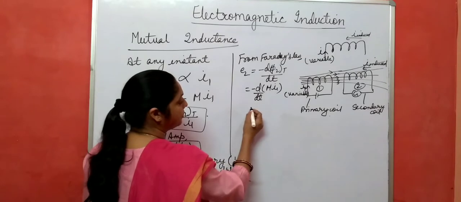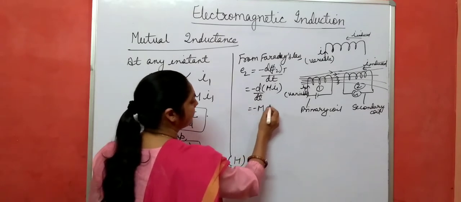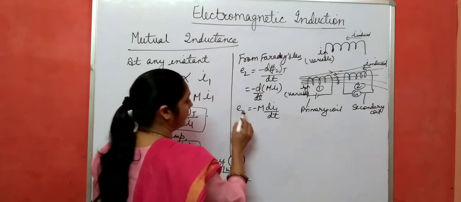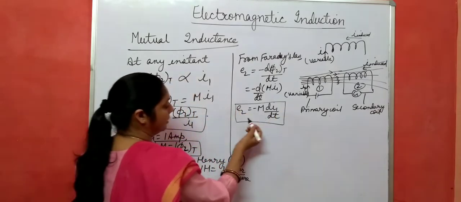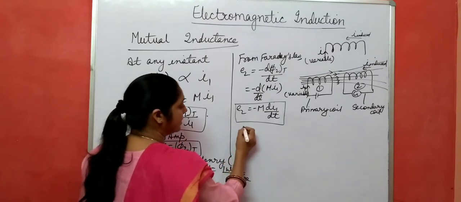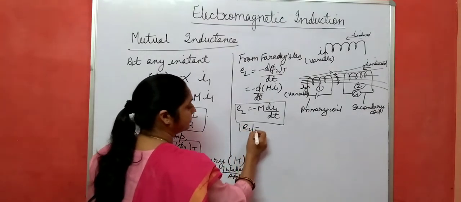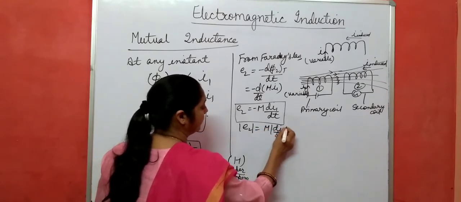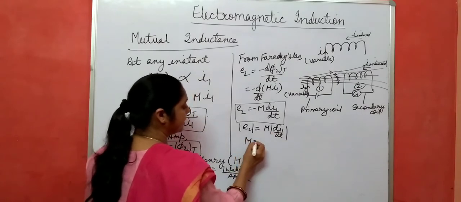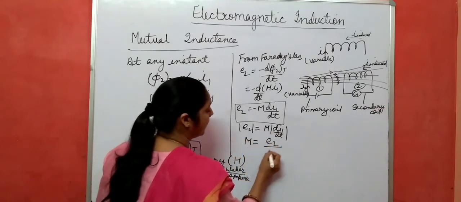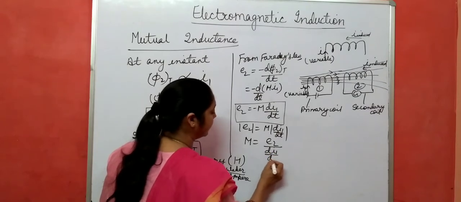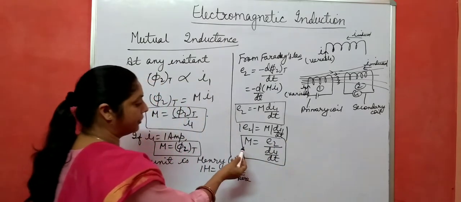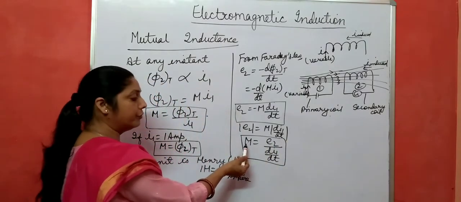This M is constant, you take it outside: minus M dI1 by dt. This is E2. And if you take only the magnitude, then E2 is M dI1 by dt, and from here M equals E2 by dI1 by dt. So from this formula also we can define mutual inductance of two coils.